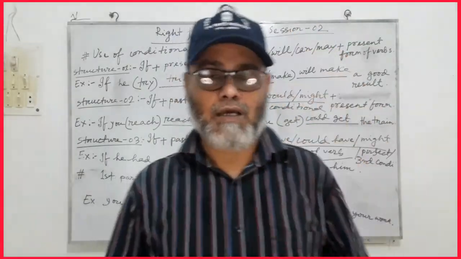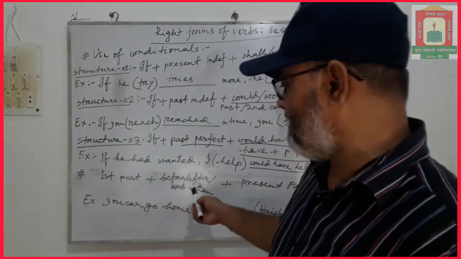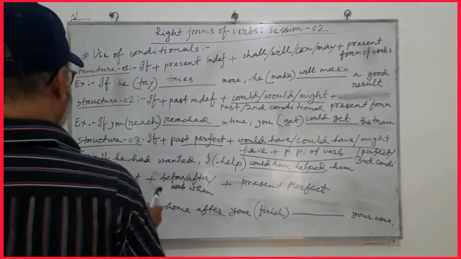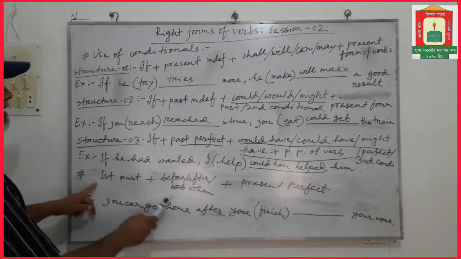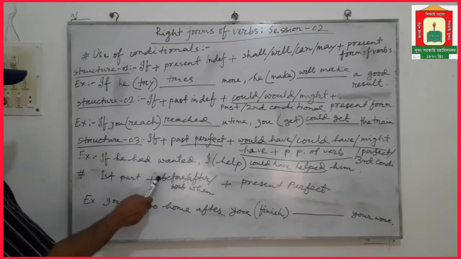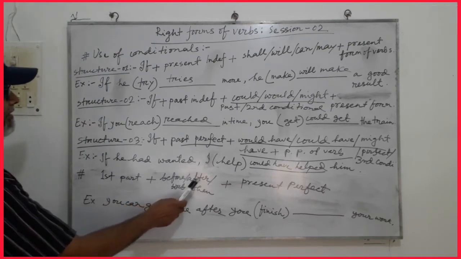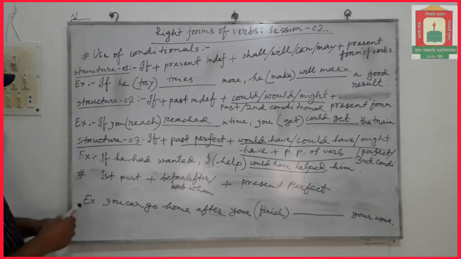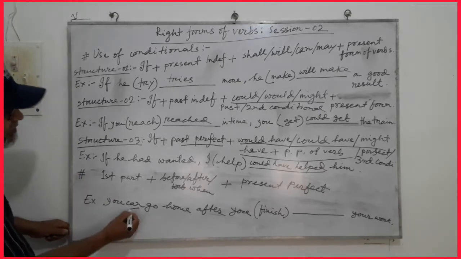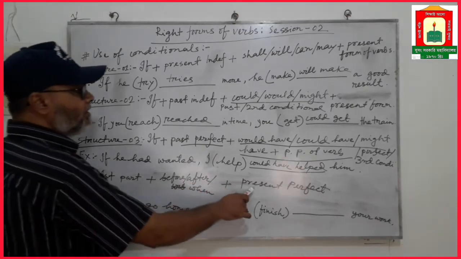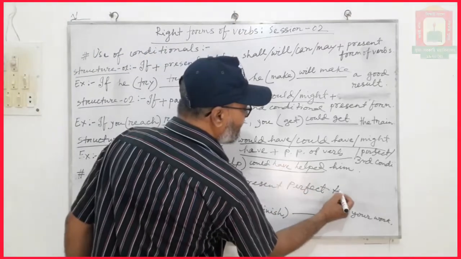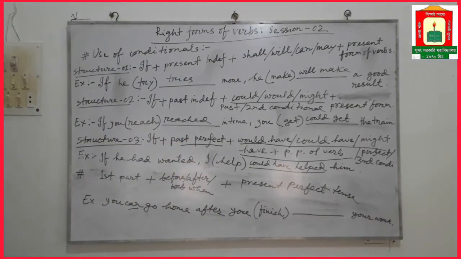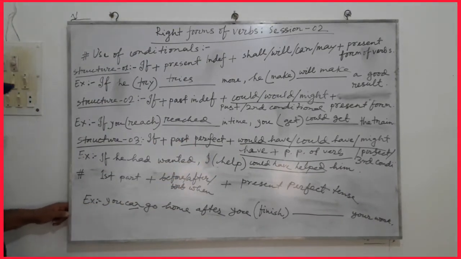Learners, in this context, there is another little thing we have to pay attention to. If there are two parts in a sentence and there are before or after or when as conjunction, and if in the part 1 there are modal verbs, then you have to use present perfect tense in the other part. Let us see the example.